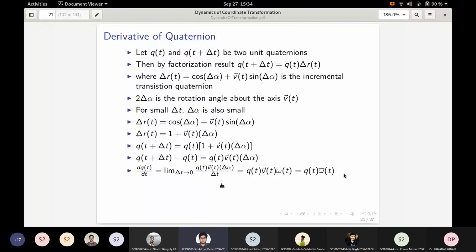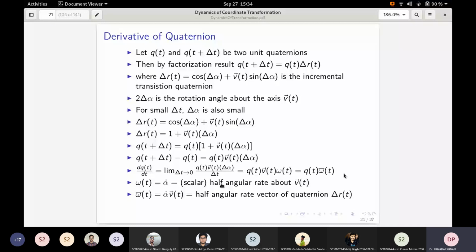Half angular rate. Excellent. Omega bar is the half angular rate vector about the v-axis. So if someone gives you omega, which is the full angular rate, the quaternion dot is computed by the half angular rate multiplying your given quaternion at that instant of time, q of t. That will be your q dot.